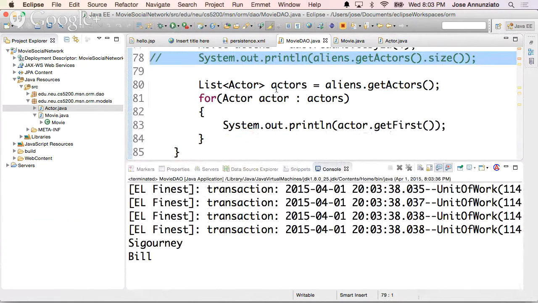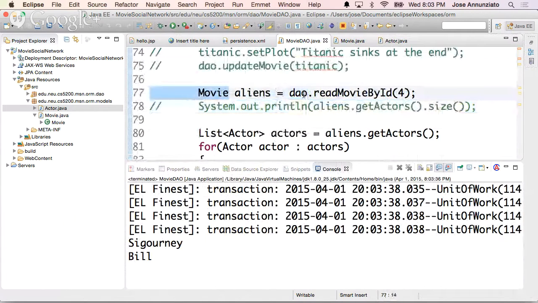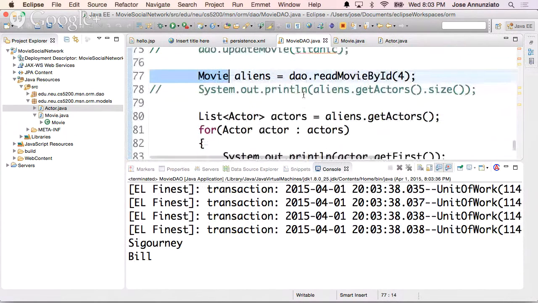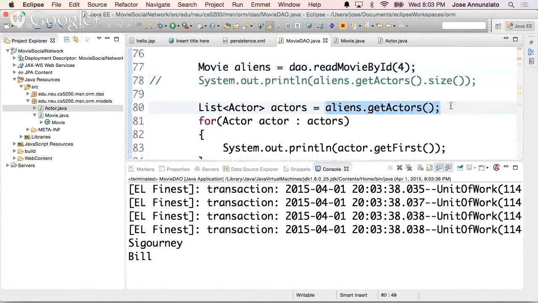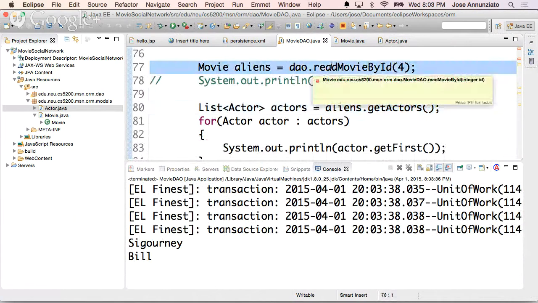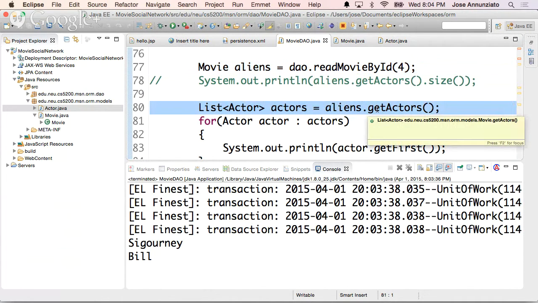Notice that just retrieving the object for the movie, it also loads the actors, but it only loads them when I explicitly ask for the actors. Right here, the actors do not exist. They are not yet in the list of actors. Only when I explicitly ask for the actors, it says, you need the actors, let me go fetch them. It does another select statement, retrieves the actors, and then it populates the array list for me. Notice that I did not have to create an array list. It automatically just works. Isn't that awesome?